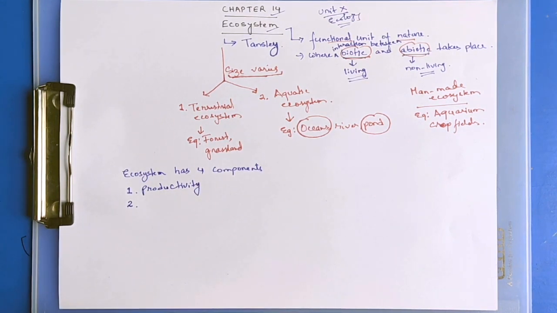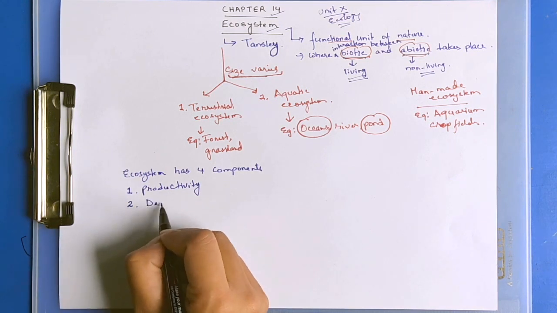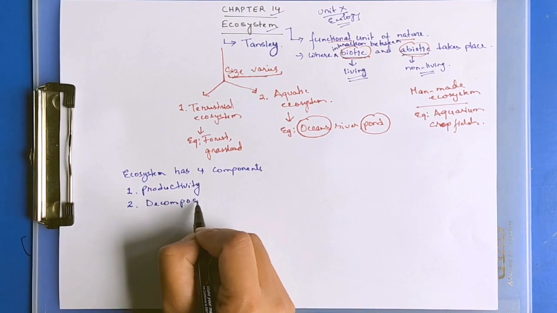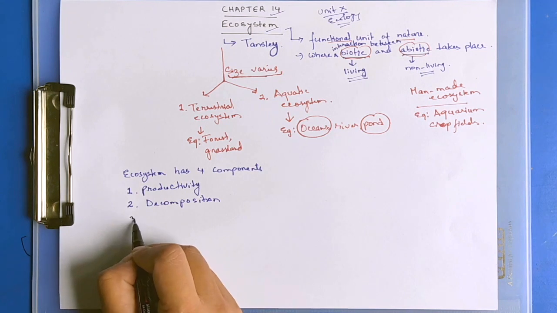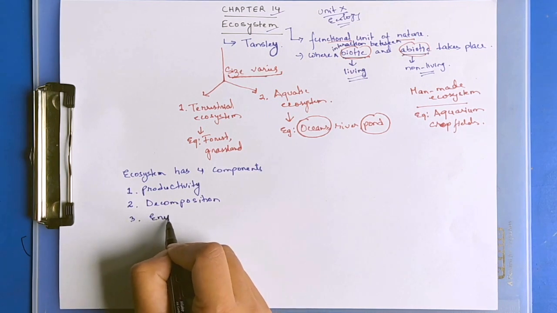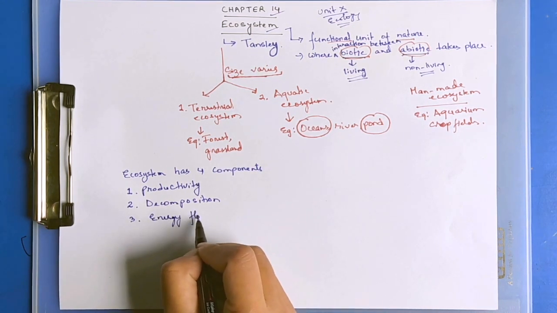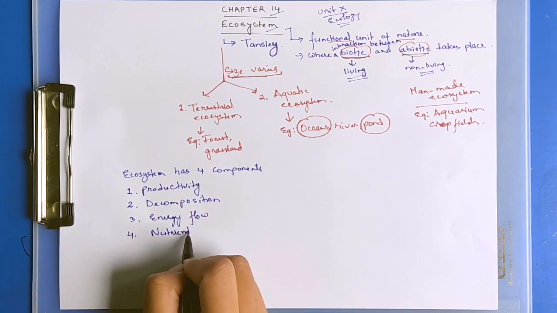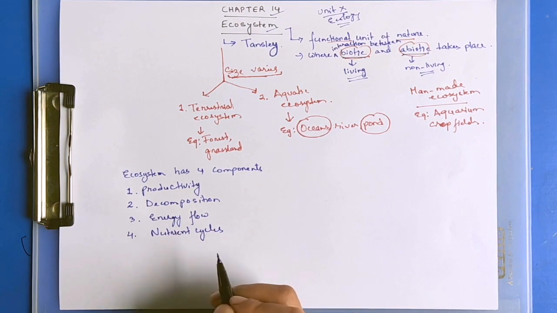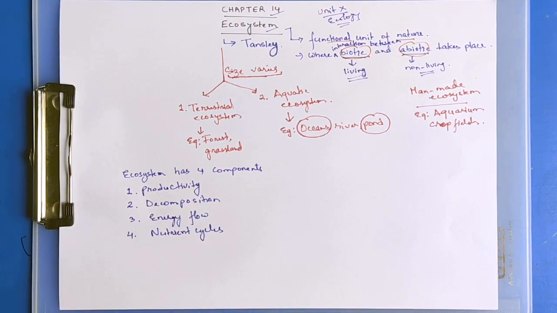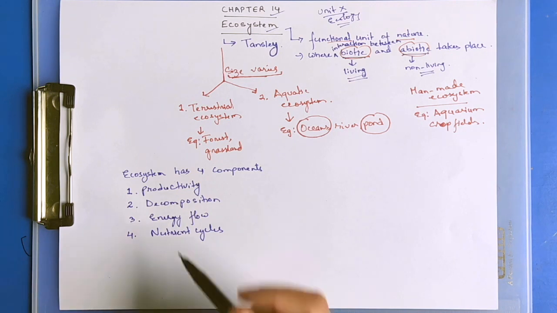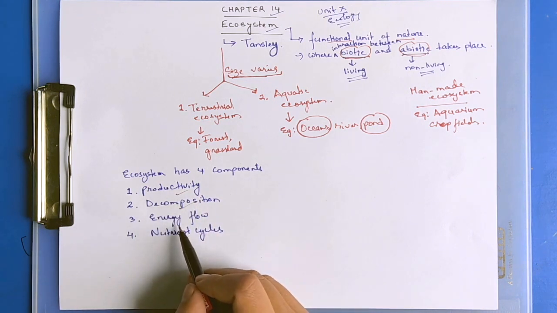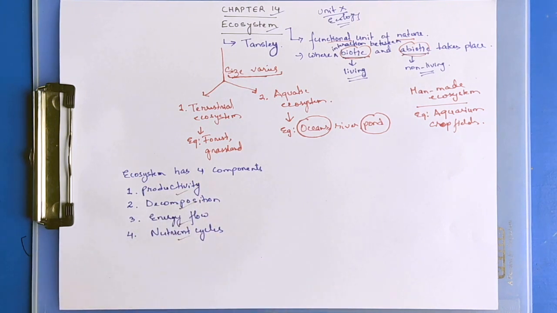Then decomposition, energy flow, and nutrient cycle. The stability of the ecosystem will depend on the productivity, the decomposition, energy flow and nutrient cycles.